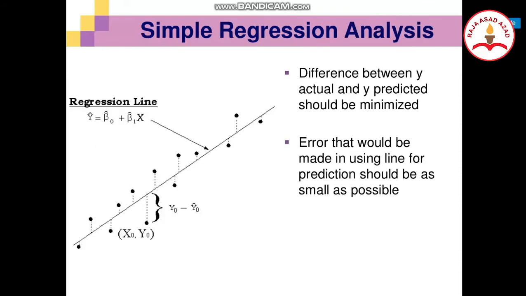where simple regression analysis means y hat is equal to b0 plus b1x, where the difference between y actual and y predicted should be minimized, and the error made in using the line for prediction should be as small as possible. And the regression line